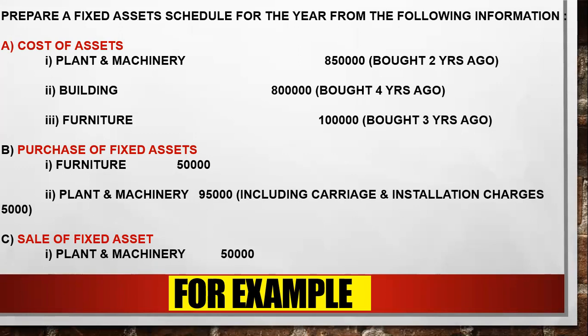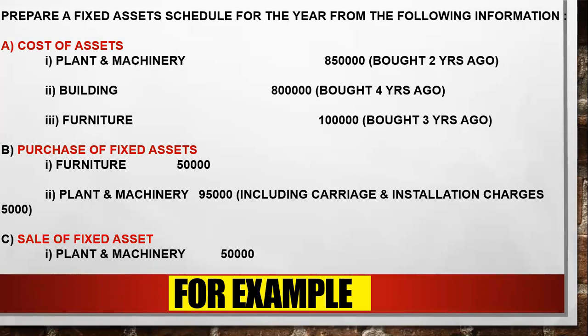First is cost of asset. There are three types of asset I have, so you can write them in particular: plant and machinery, building and furniture. Okay, clear? Here you can see plant and machinery of rupees 8,50,000. So 8,50,000 is my opening balance, my historical cost.